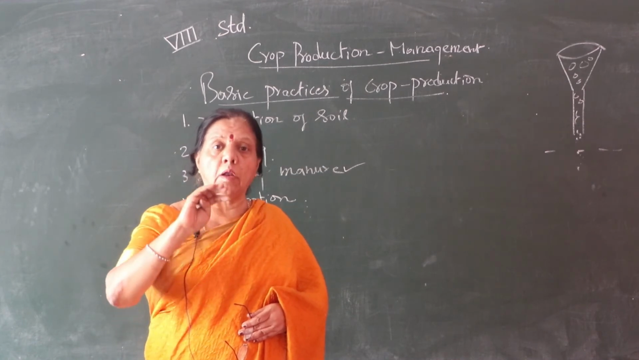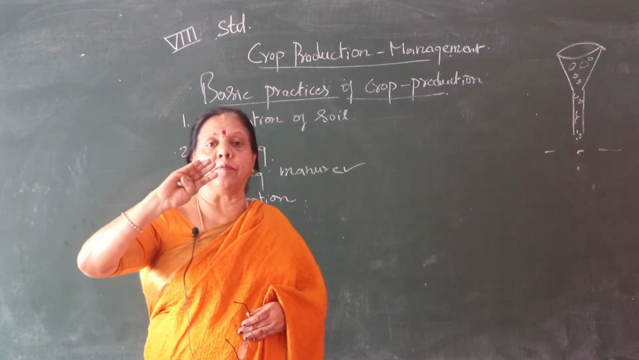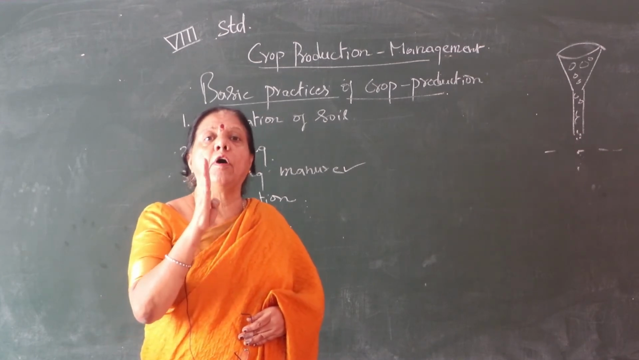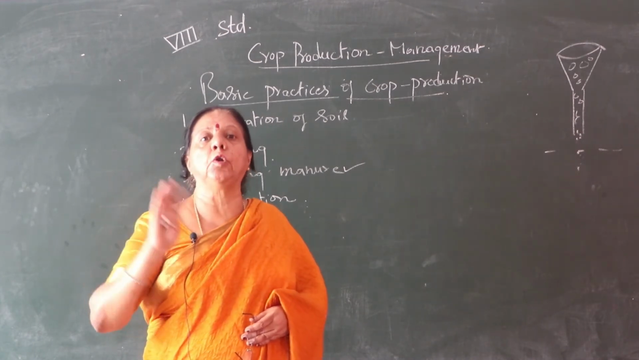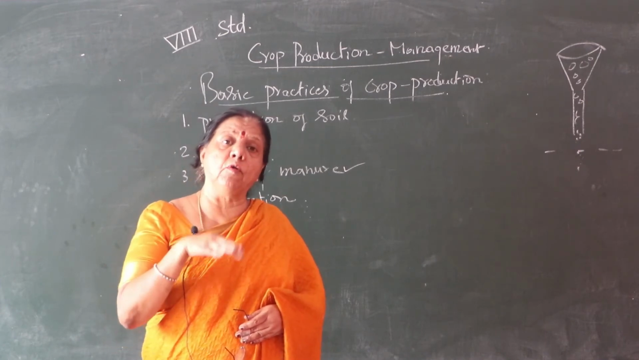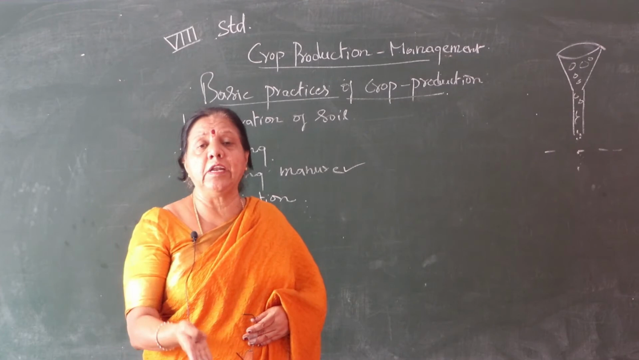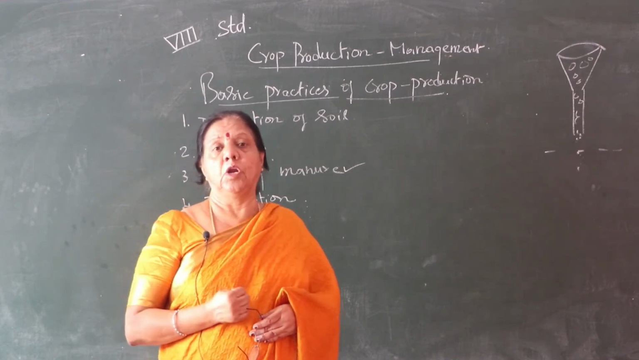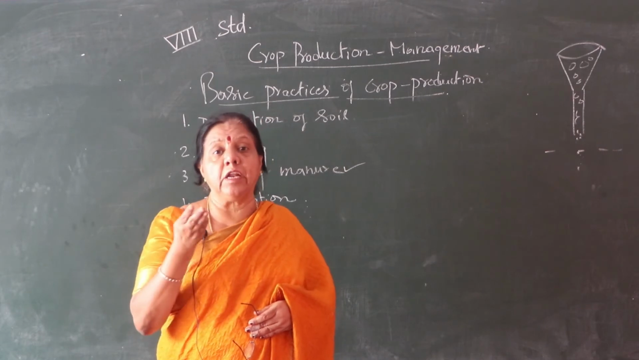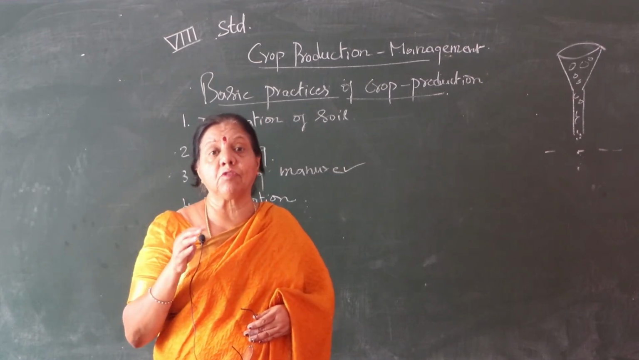So when you are growing crops continuously in a year, you have to leave the field for a few days like that. If you immediately grow crops, the fertility will be lost. That is why you have to give the gap. Fertility will increase in the soil.